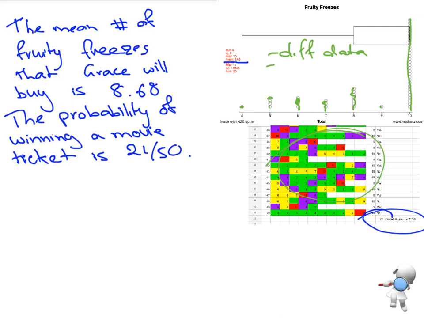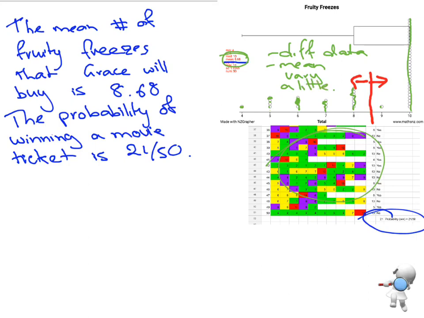Then I want you to think about that mean. Do you think the mean is likely to be exactly the same, similar, or completely different? In this case, we've got a mean of 8.68. If we took another sample, we know that that mean is going to move around a little bit. So our mean's about here. Think about your confidence interval, it would move around a little bit. It's not going to move around a lot, but it may change. So that would vary a little.